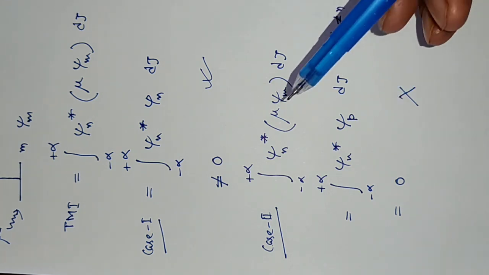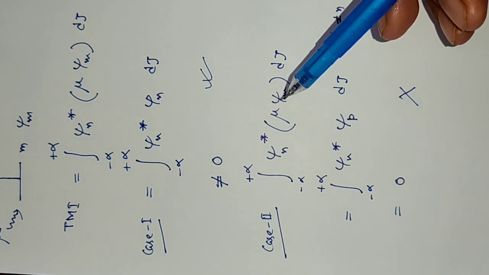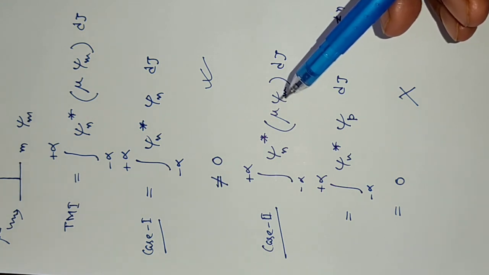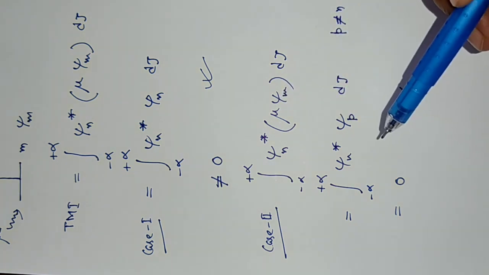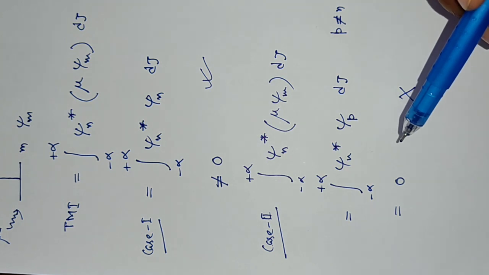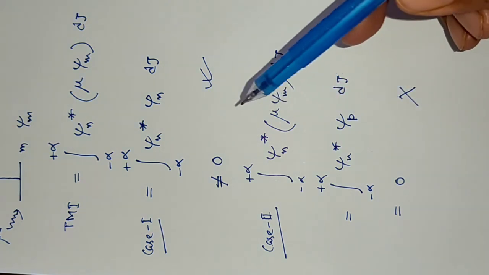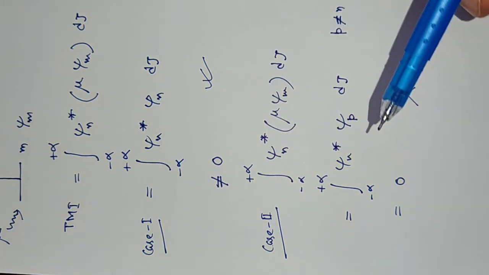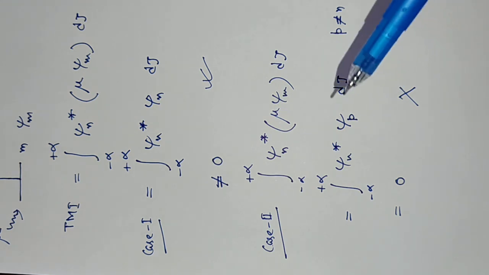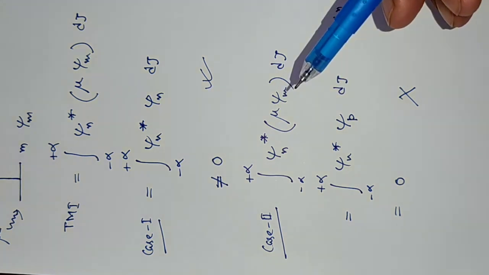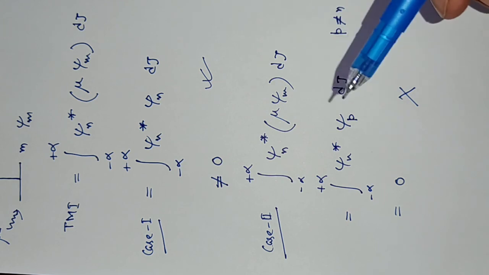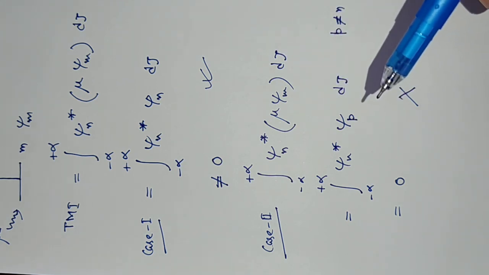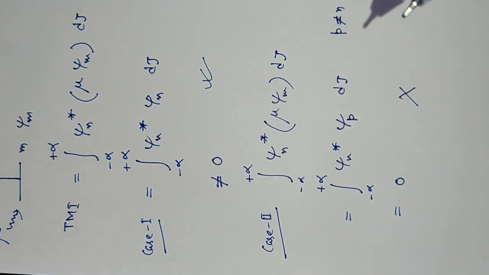Now sometimes psi is complex and the solution of these integrals becomes hectic, and we have to take the help of group theory to make our life simple, to predict which transition is allowed, which is not, that is to predict the selection rule. So that I will discuss later.